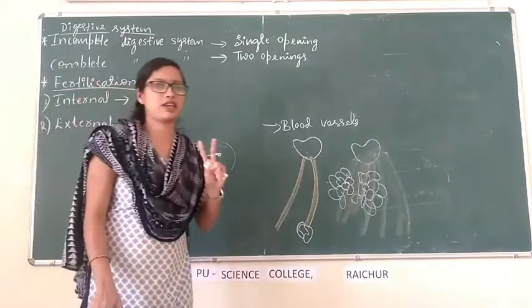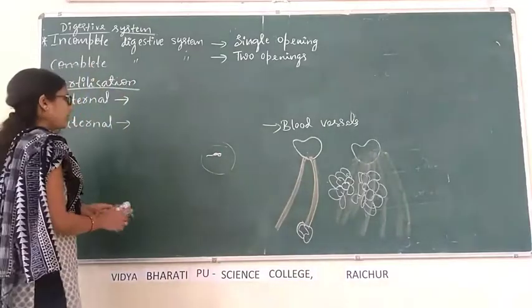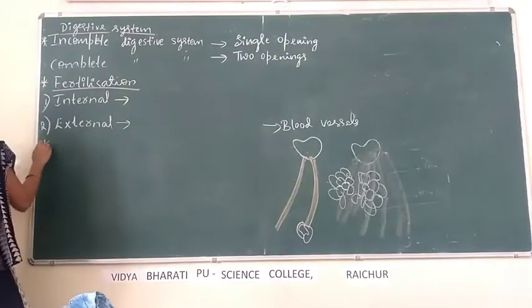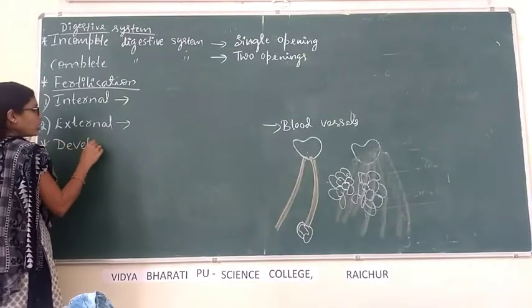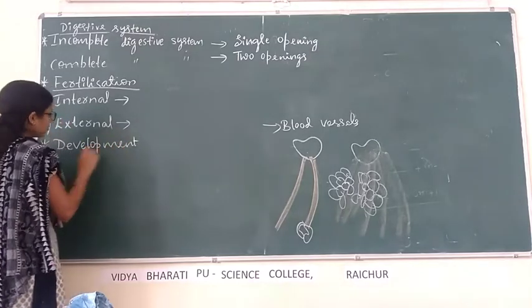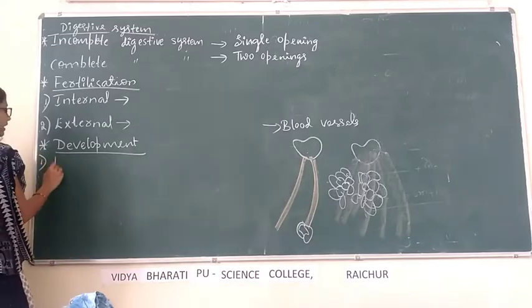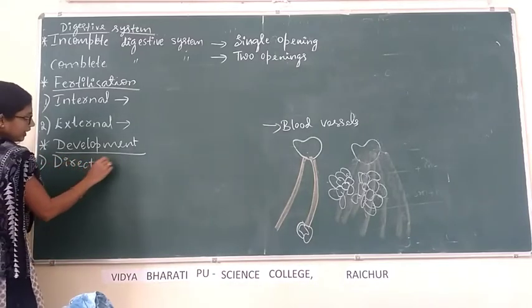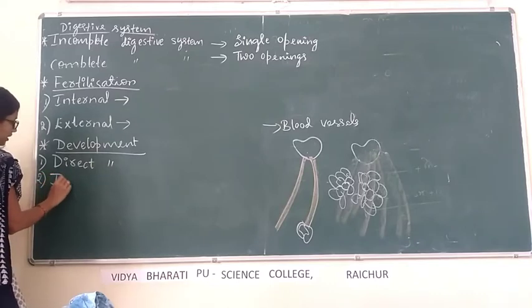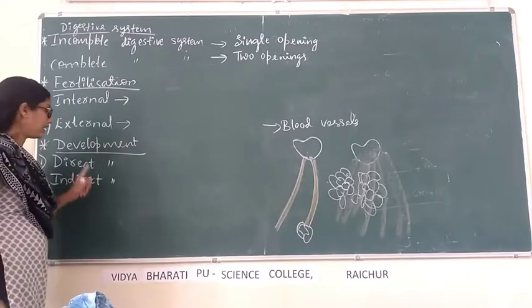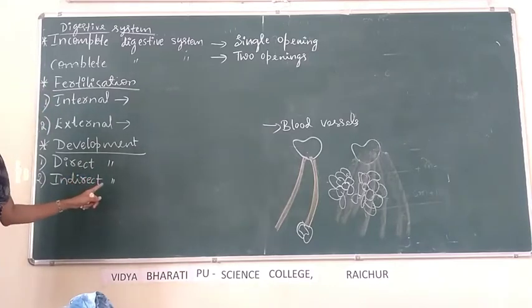There are two types of fertilization. Then development. There are two types of development. One is direct development and another one is indirect development.